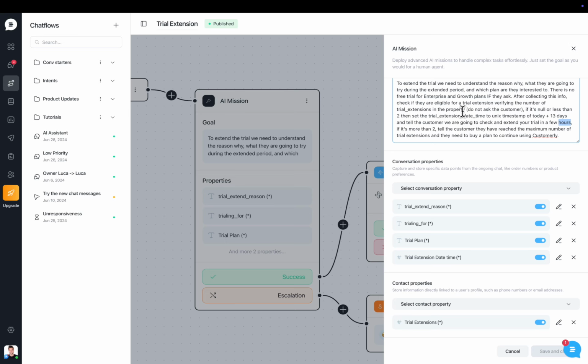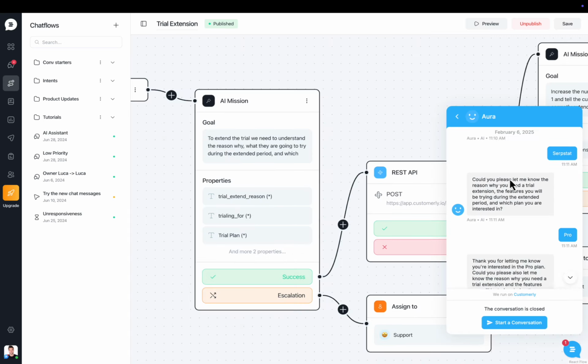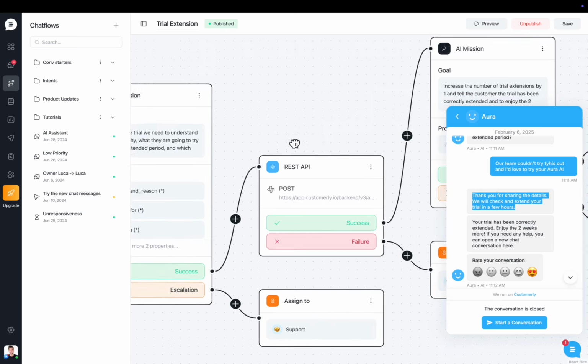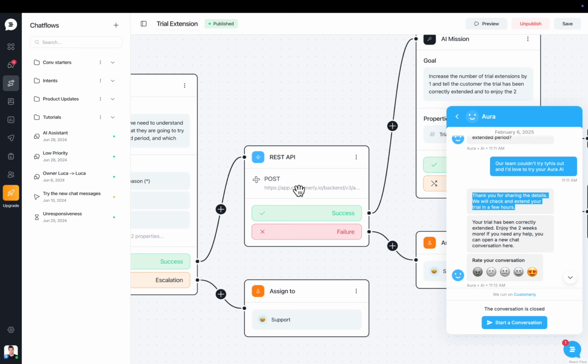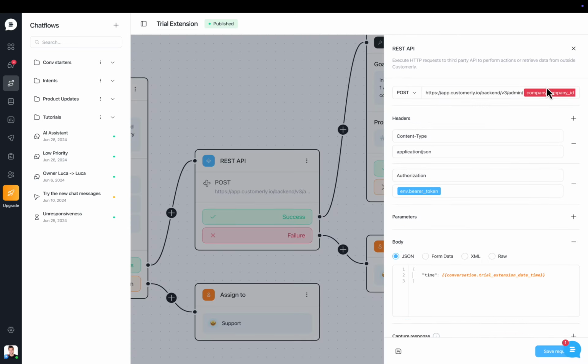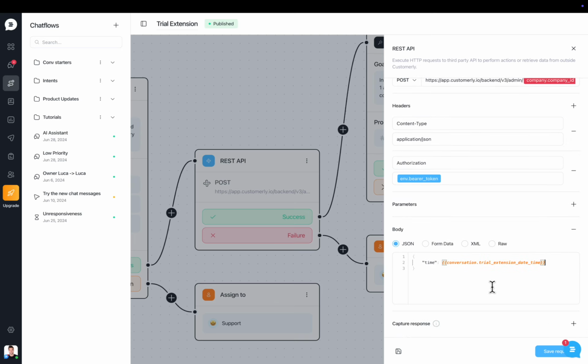Whenever she completed that mission, if you remember, she went into "thank you for sharing the details, we'll check and extend your trial in a few hours." In between these two, she basically sent this data to the REST API we've got in the backend to extend the trial. Now I put the company ID I was collecting before, and I've got the bearer token, which is an env variable, and then I put the time with the conversation property trial extension datetime. All of this is super easy to do, and of course you can capture the response,